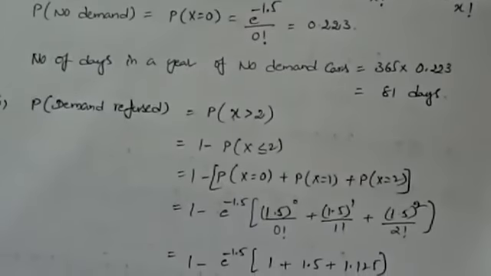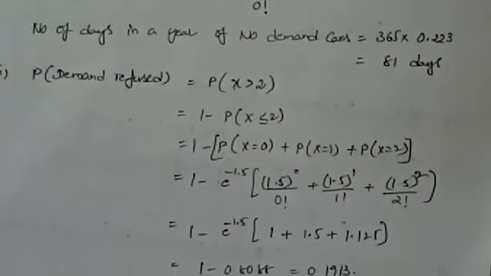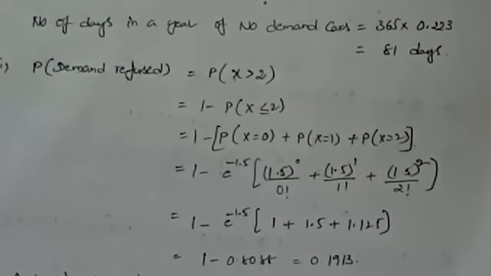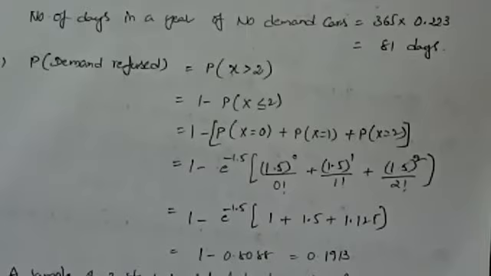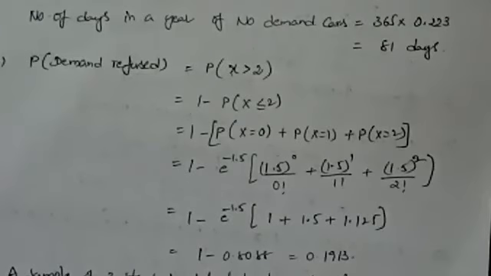The next one: probability of demand refused. If the demand is refused, it means per day the number of cars demanded is more than 2.